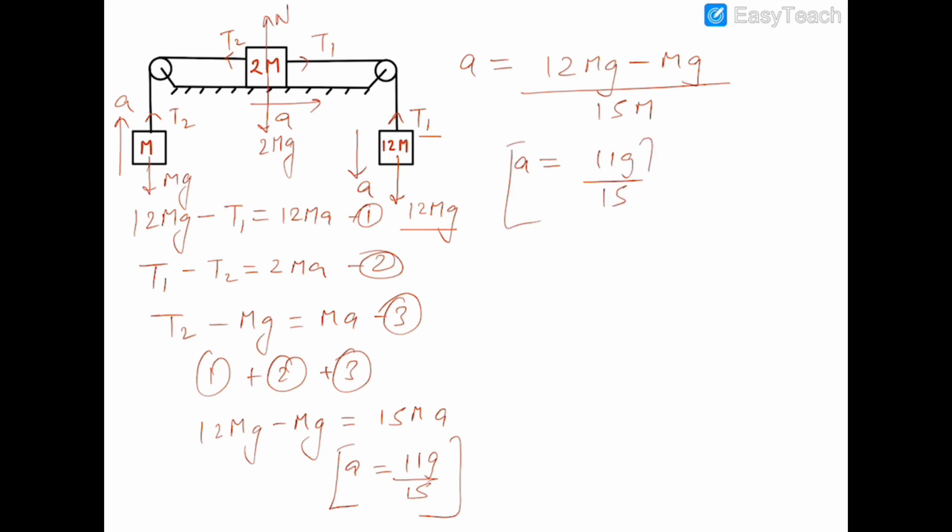Now you should have noted that we have not taken the mg of 2m in the numerator because its 2mg is balanced by the normal reaction. So 2mg is not playing any role in the motion. So this is the required acceleration.